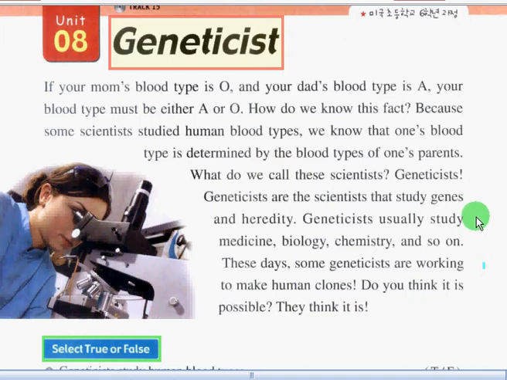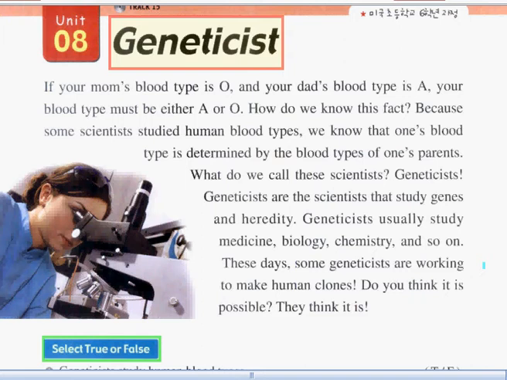Geneticists usually study medicine, biology, chemistry, and so on. These days, some geneticists are working to make human clones. Do you think it is possible? They think it is. Alright, I hope that you got the correct pronunciation of the words. If you have some time, try to read it again to enhance your ability in reading.